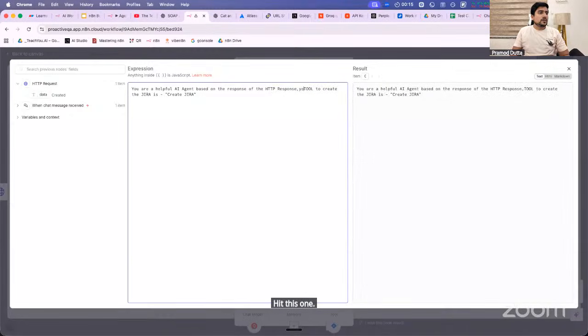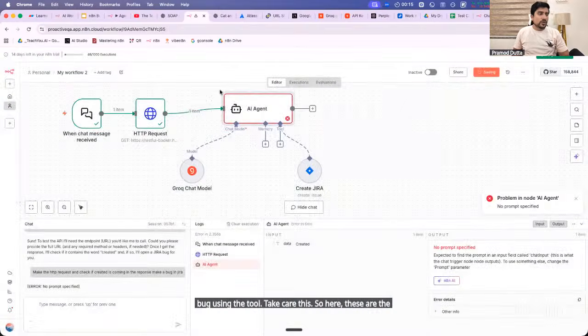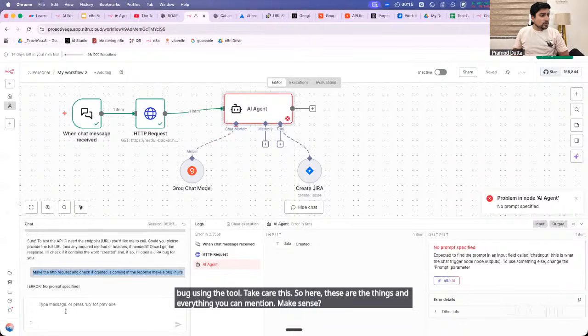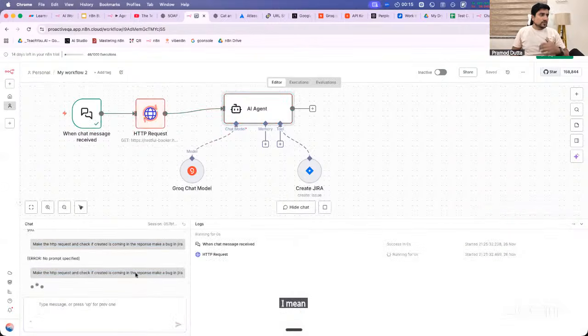Response. You create a Jira bug using the tool. Okay, so here these are the things and everything you can mention. Make sense? Okay, this can be refined further. I mean it will take time. We need to check each and everything.